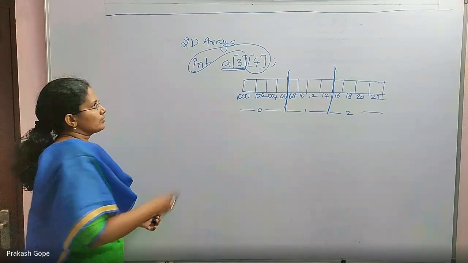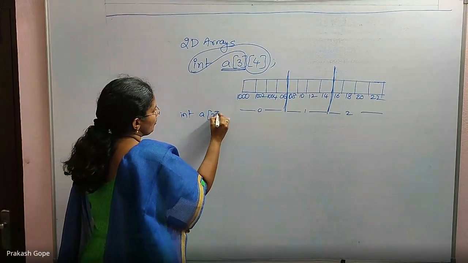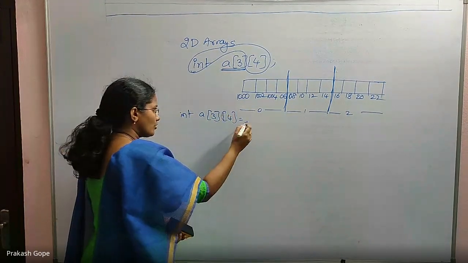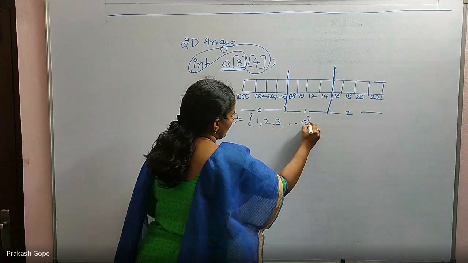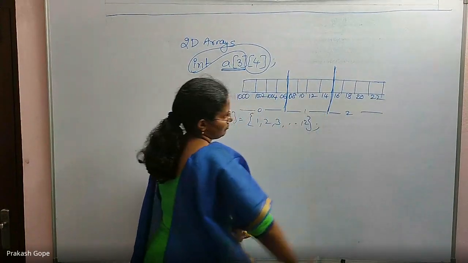Then initialization. If I declare int A[3][4], I can initialize values in many different ways. One is 1, 2, 3, 4 and so on up to 12, all with commas, so that all are initialized like that.